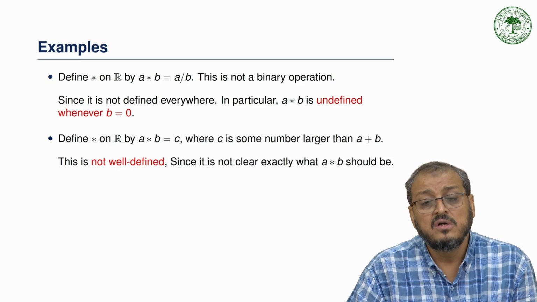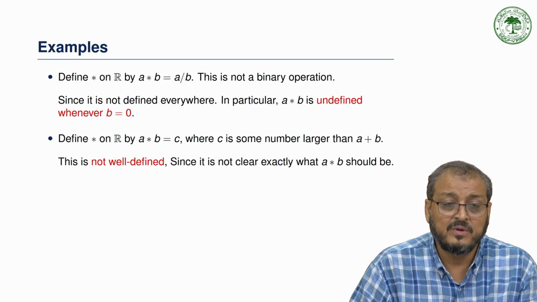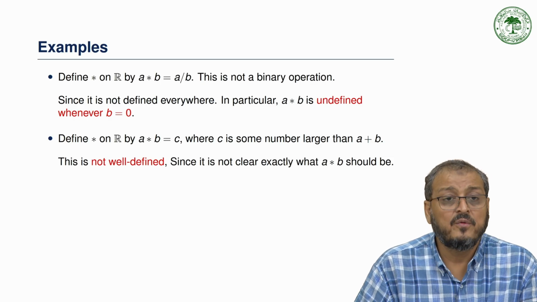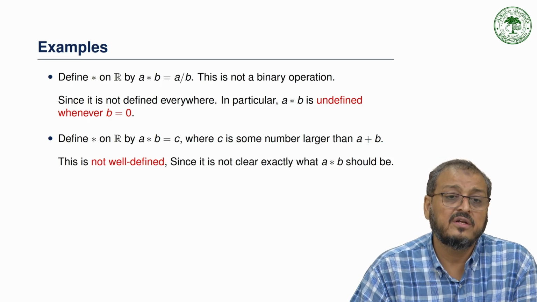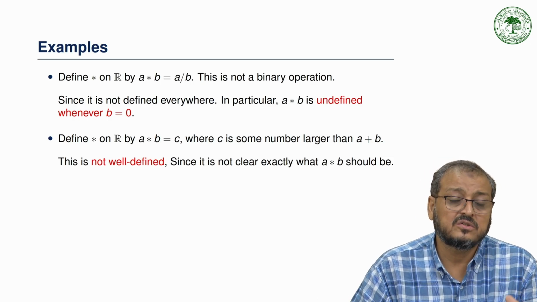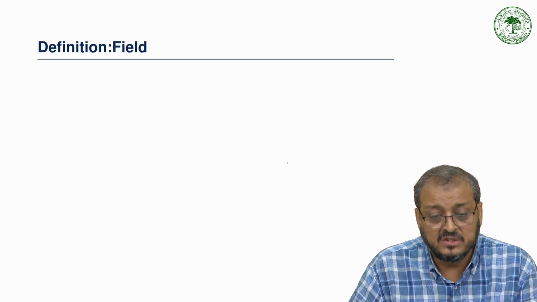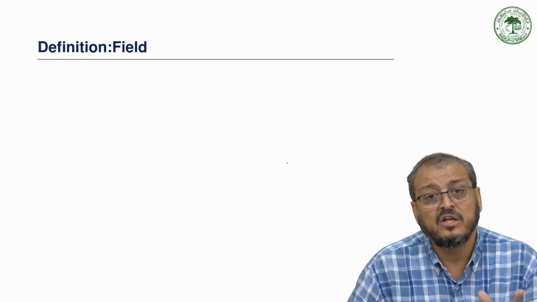So we move further to explain the next thing, a very important portion, when we define a vector space. We need a field. Field means we are working with binary operations.